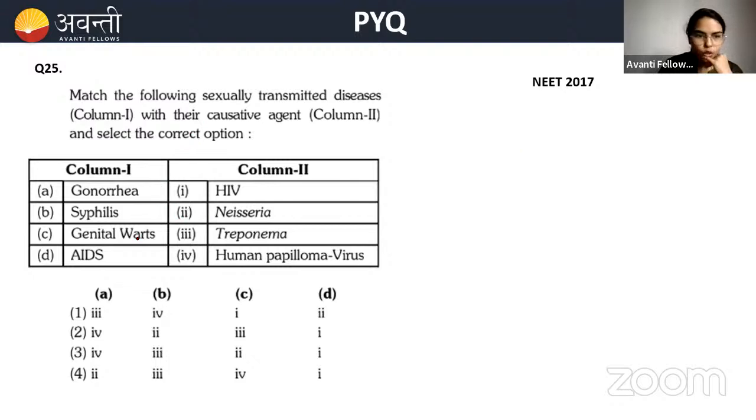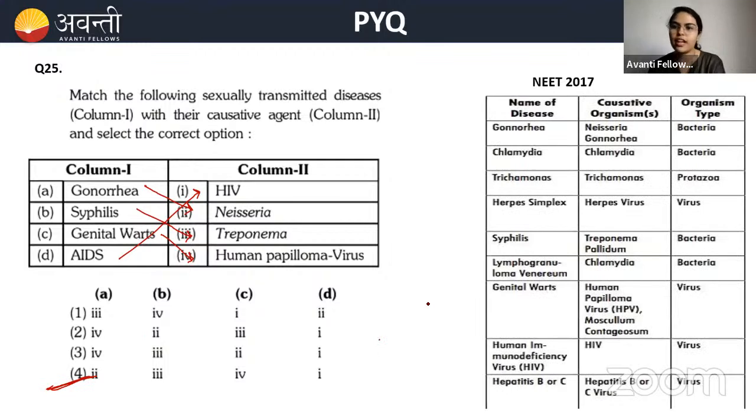So we'll do it together, beta. AIDS is very simple. AIDS, HIV, then gonorrhea, Neisseria, syphilis, Treponema, genital warts, HPV. Which is the correct answer? A, 2, B, 3. Okay, the fourth one is the correct answer. Clear? Here I have given the causal organism and the name of diseases also. Look into it.